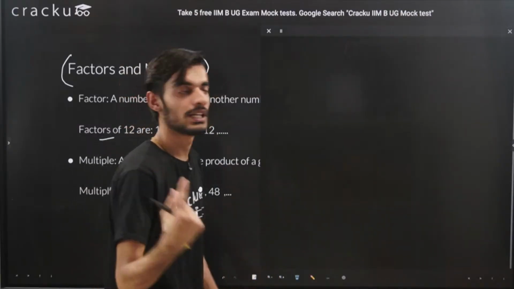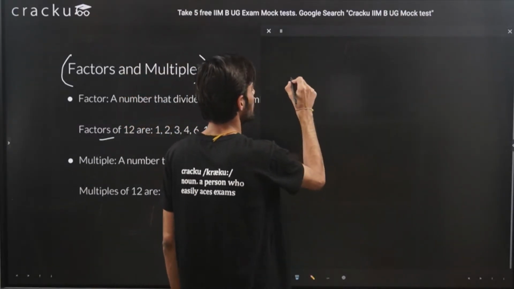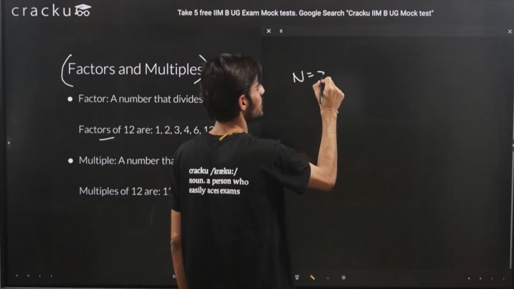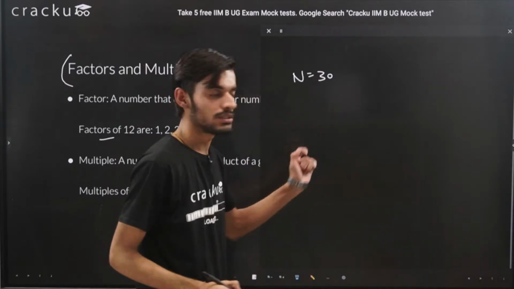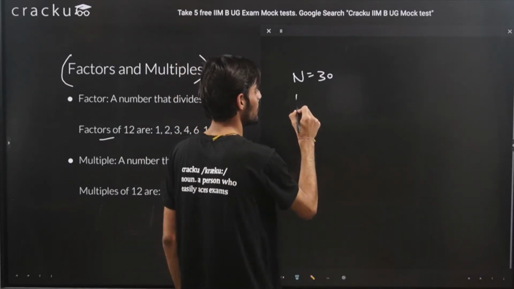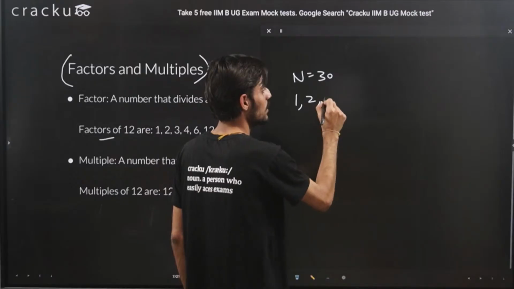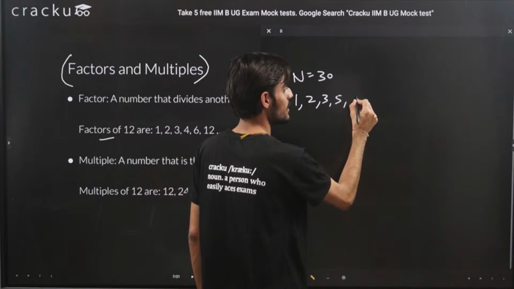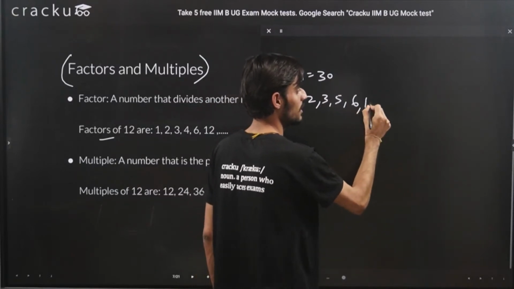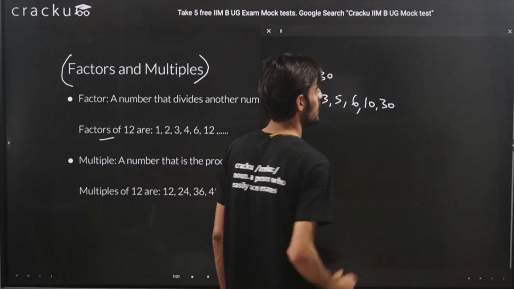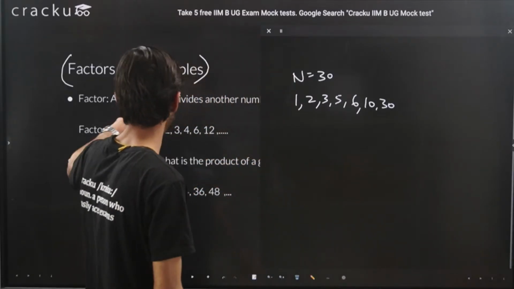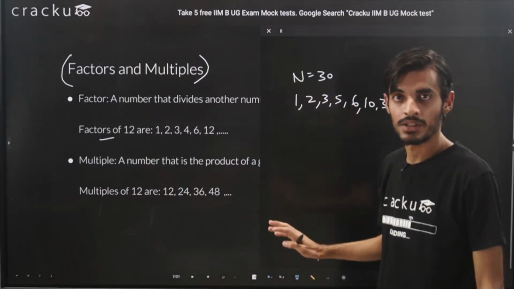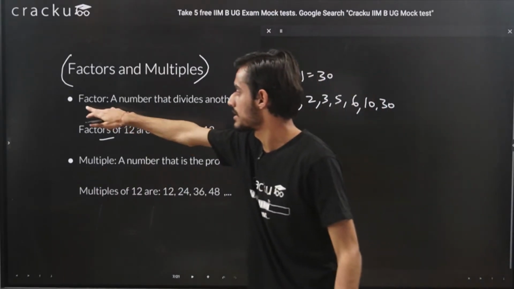Let's say the number that I have taken is 30. So what are the factors of this number? It is divisible by 1, it is divisible by 2 also, then 3, then 5 also, 5 into 6 that is 30, then 6, then 10, of course, then 30. So these are the factors of this number. All those numbers which divide this number without leaving any remainder are factors.